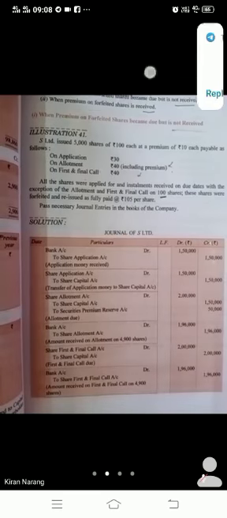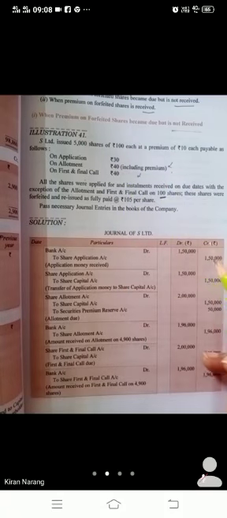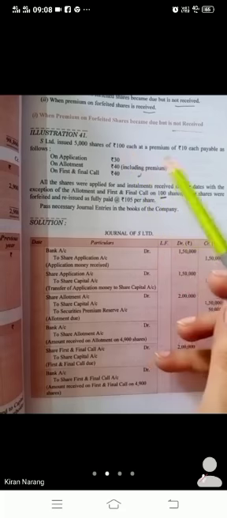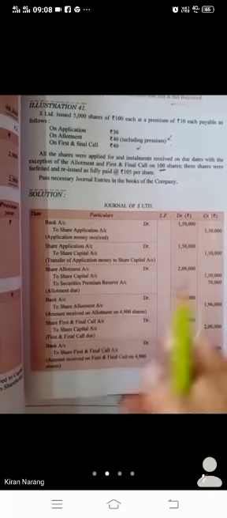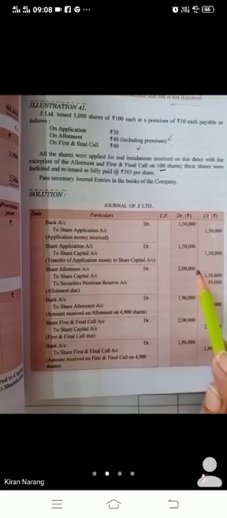First of all, you will write the journal of S Limited. Bank to share application, 5,000 into 30, which is 1,50,000, and we will transfer this application to share capital. Then 5,000 into 40, including premium 10, we will make the allotment due: share allotment to share capital and security premium.